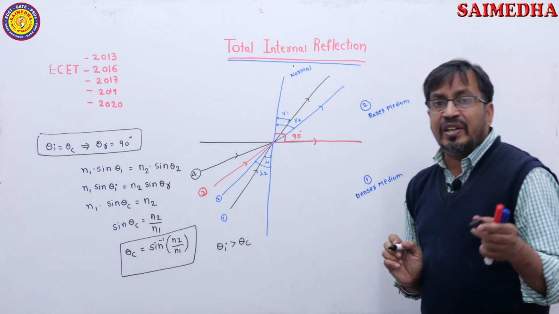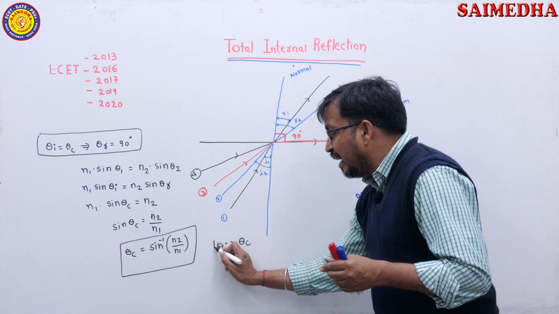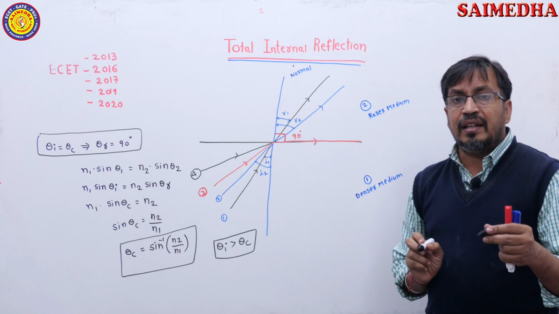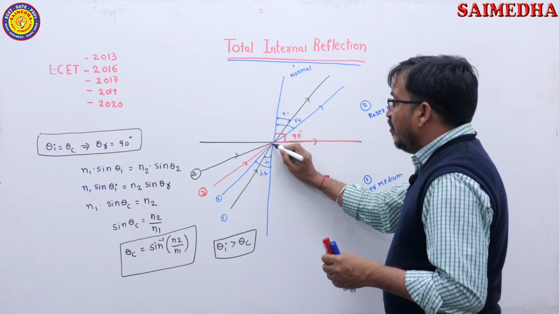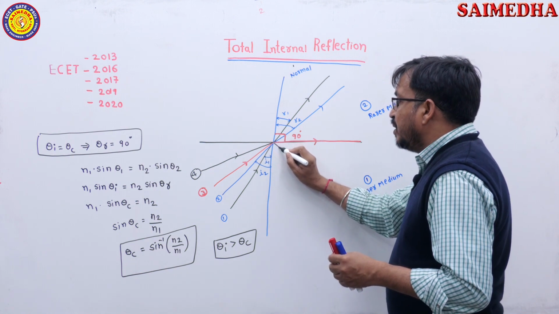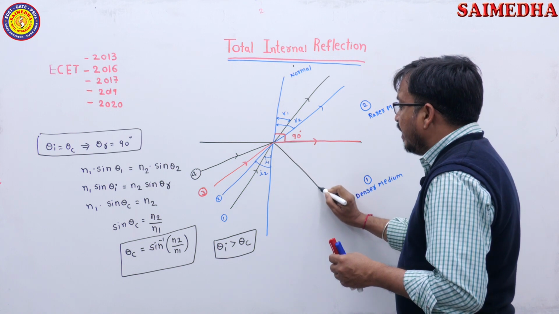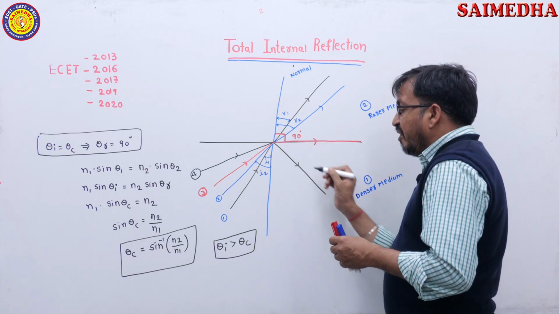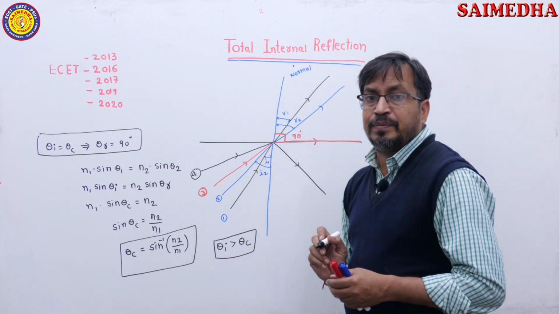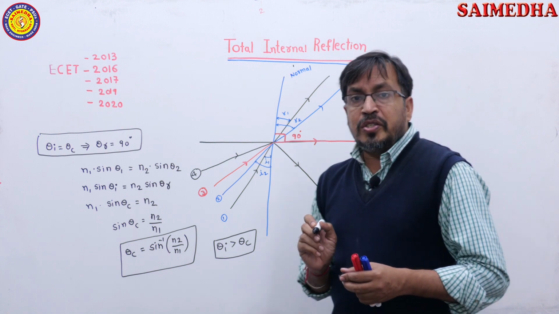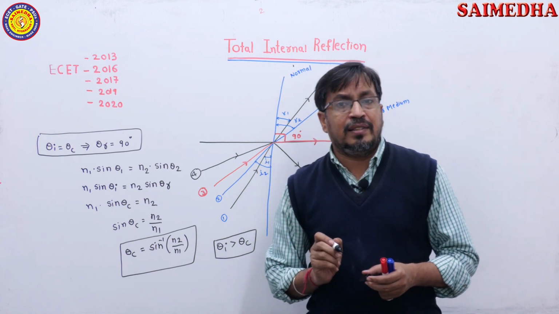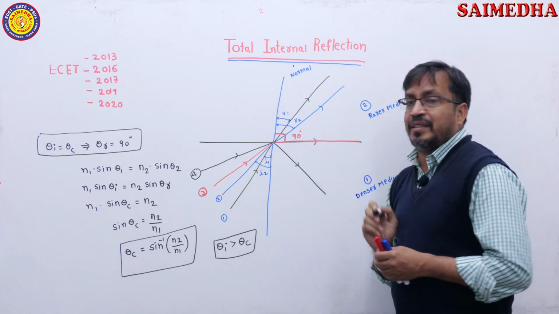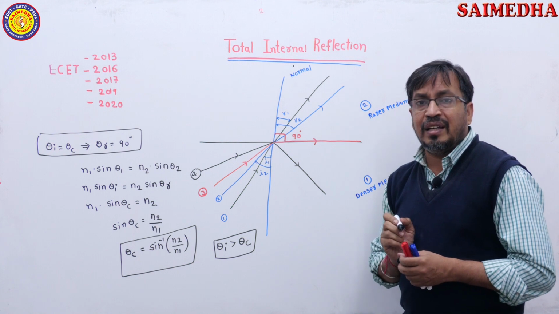So, when the angle of incidence is greater than the critical angle, the ray will be totally reflected in the same medium. This phenomenon is known as total internal reflection.